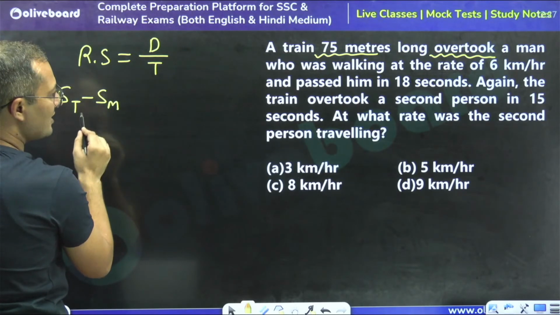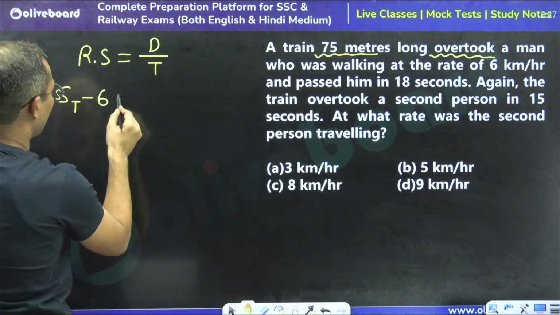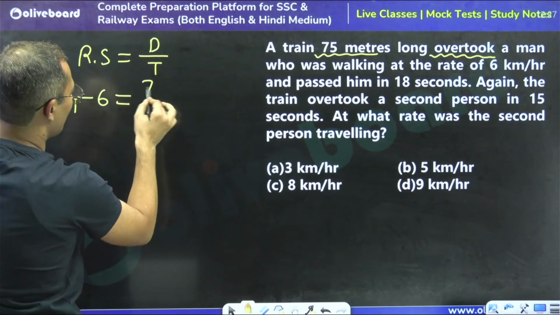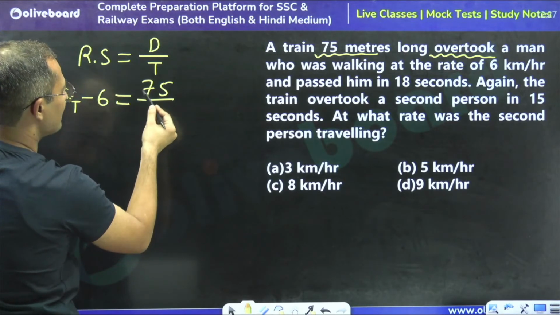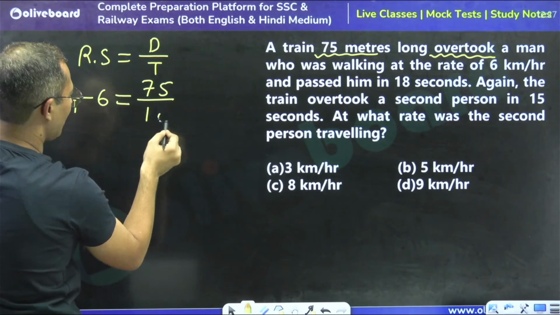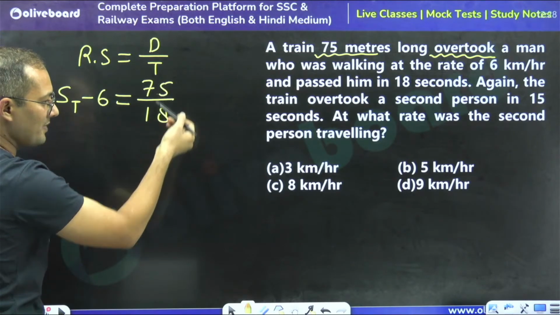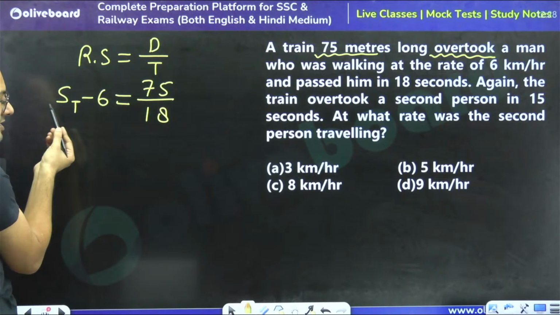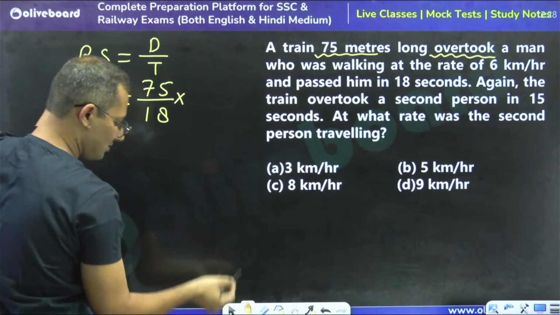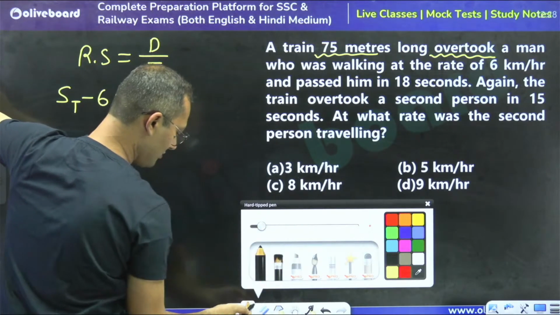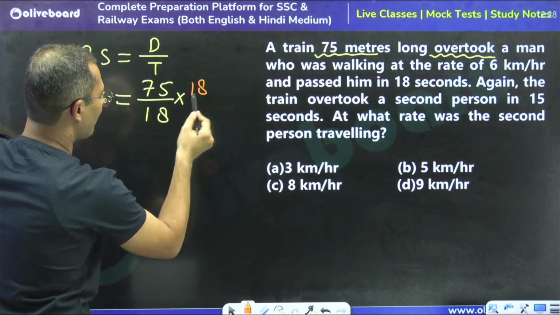Speed of man is how much? 6 km per hour. And the distance is 75, and the time is 18 seconds. See, the right hand side is providing us speed in meters per second, but the left side is saying speed in kilometers per hour. So just equalize the unit or make it at par. We are going to multiply by 5 by 18, right?